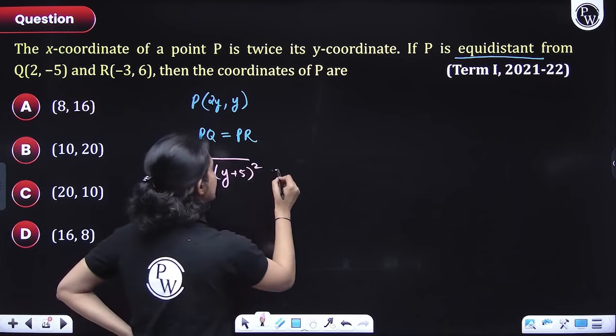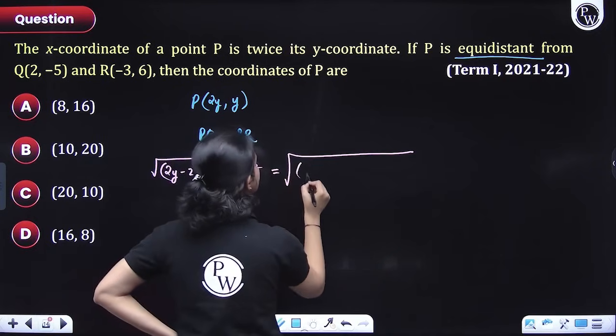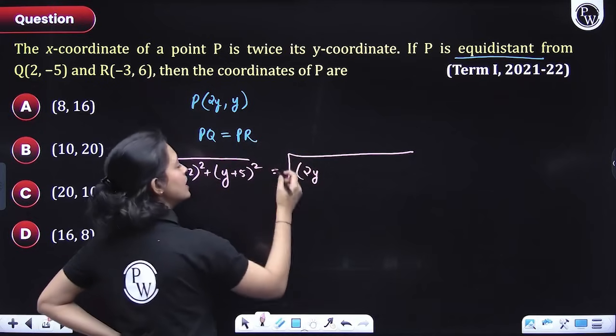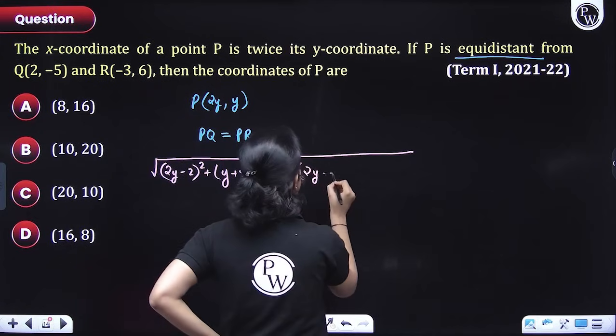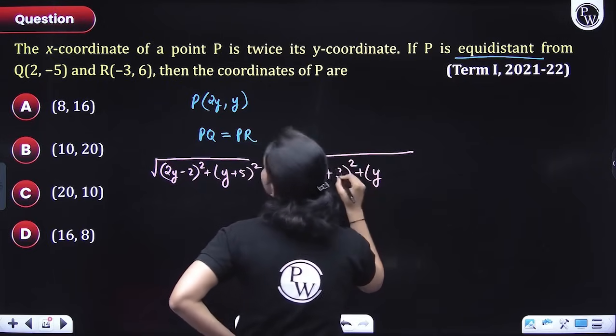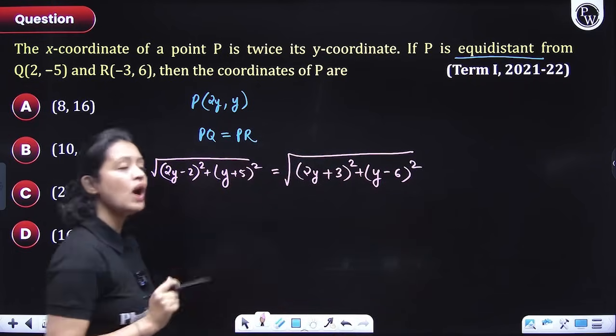Now let's figure out PR similarly. We'll have 2y minus of negative 3, so 2y plus 3 whole square, plus y minus 6 whole square.